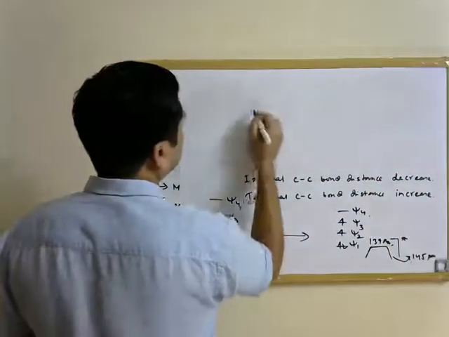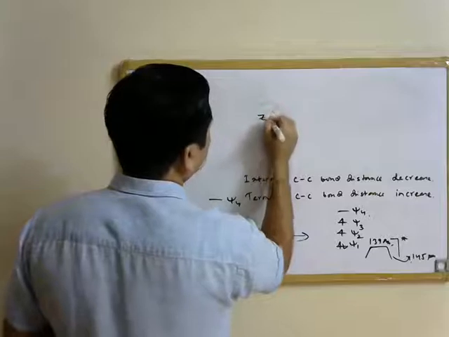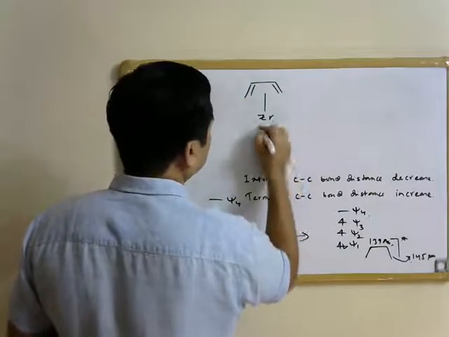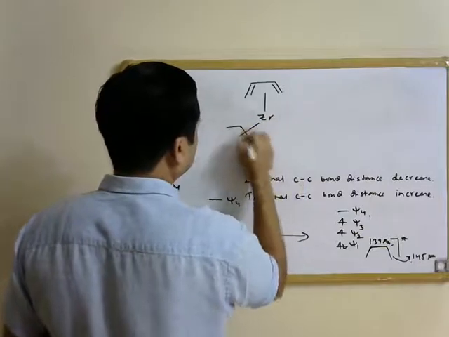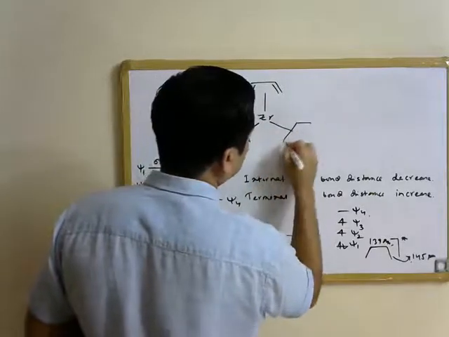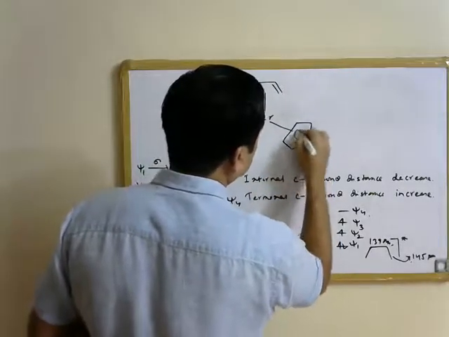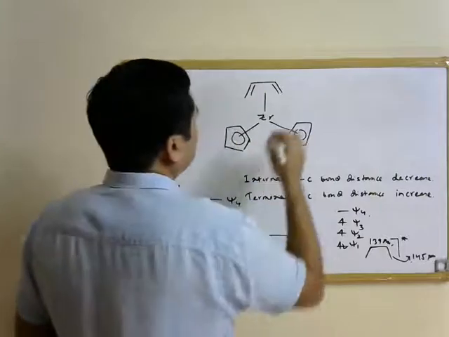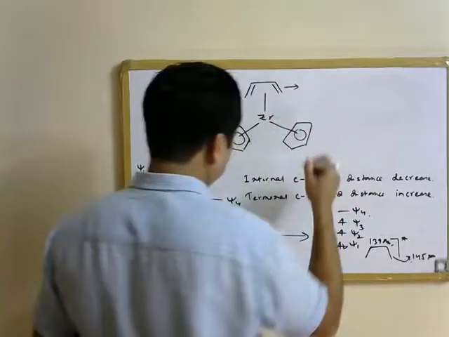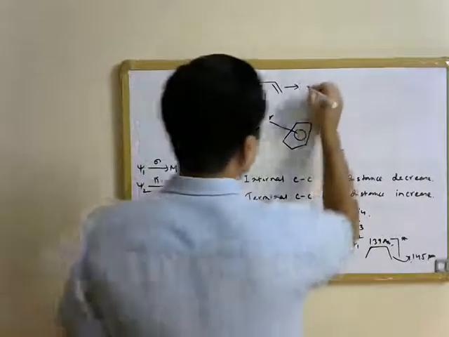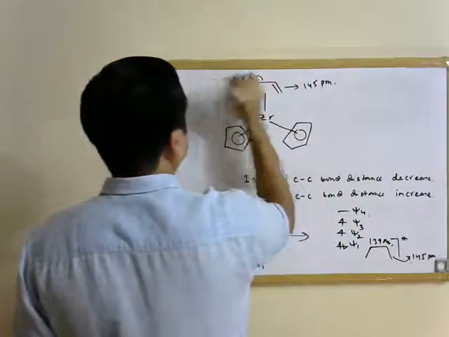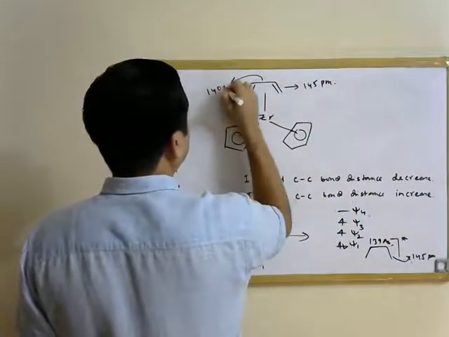So if you take this zirconium butadiene complex, the terminal CC bond distance is 145 picometer, while the internal CC bond distance is 140 picometer.